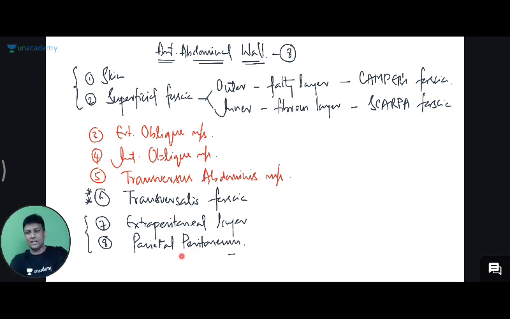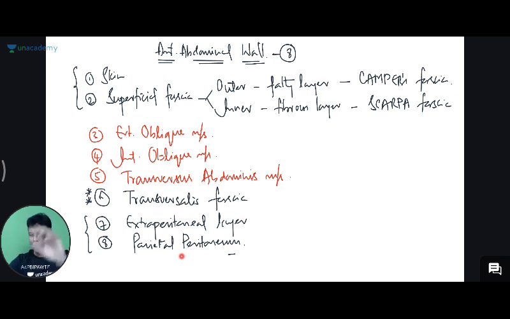Are you all perfect with this? Hello, my dear friend. What did I tell you? You have to learn the names of all these 8 anterior abdominal wall layers in order. Then only you will understand the remaining topics. Otherwise, forget the remaining topics, sir. There will be full confusion. Let's go ahead. Shall we go ahead? So now you have to learn all these 8 layers of the anterior abdominal wall. Otherwise, you will not understand the further topics.